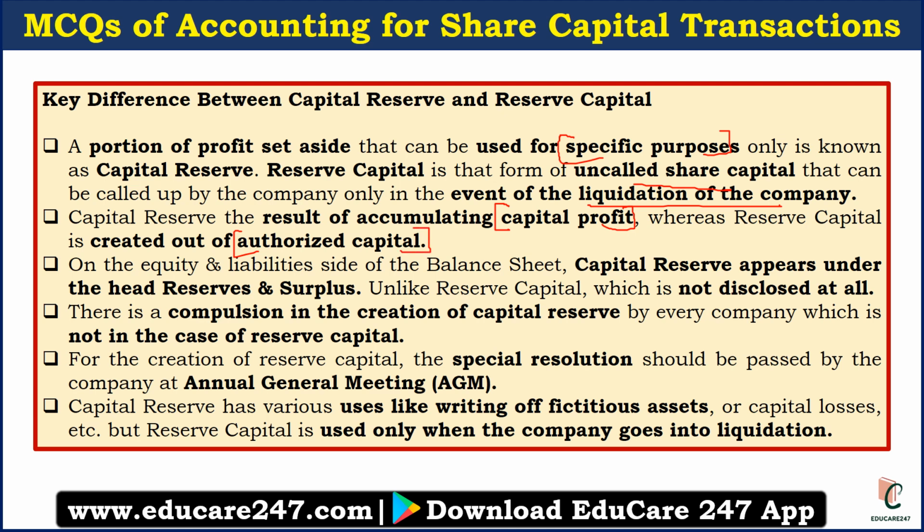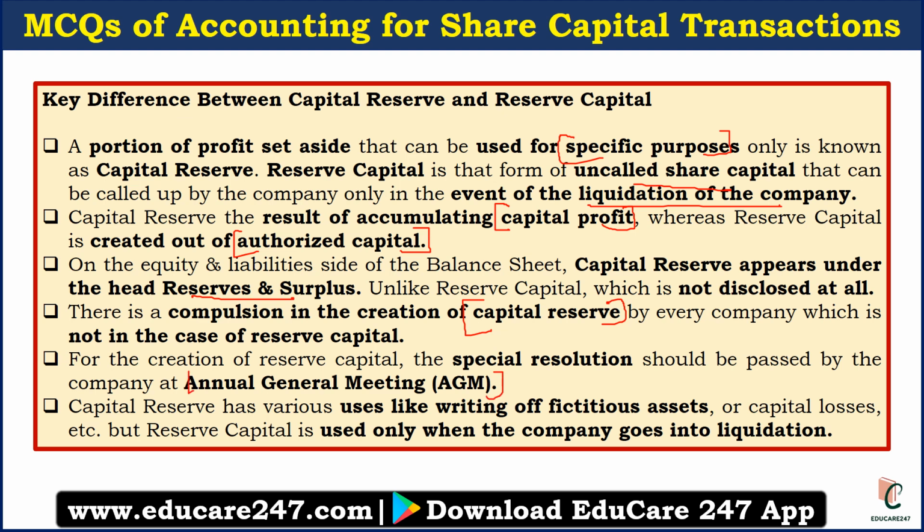In a balance sheet, capital reserve will be shown under the head of reserves and surplus. But there is no need to disclose the reserve capital in a balance sheet. So in the balance sheet, there will be no reserve capital, but capital reserve will be under reserves and surplus. There is a compulsion in the creation of capital reserve. For every company, there is a compulsion to create a capital reserve, but for reserve capital, there is no compulsion. The company may create it or may not create it. For the creation of reserve capital, a special resolution should be passed by the company during the annual general meeting. So that is also a very important point.